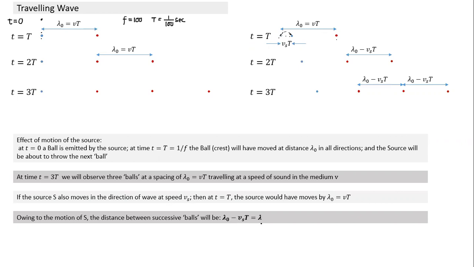So lambda has got modified. The new lambda is equal to the original lambda minus the distance moved by the source in one time interval.